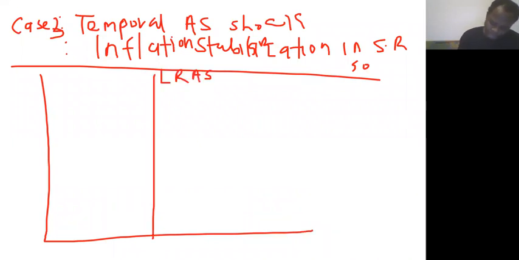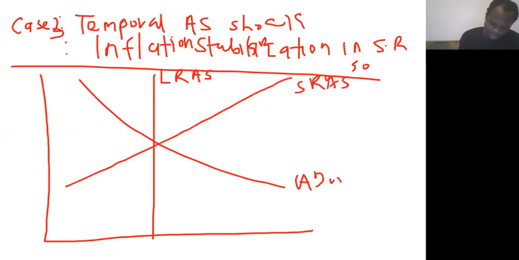We have our AD at 0. We have our short run aggregate supply at 0. And we have our price level here. We have Y0 potential, and we have inflation at 0.